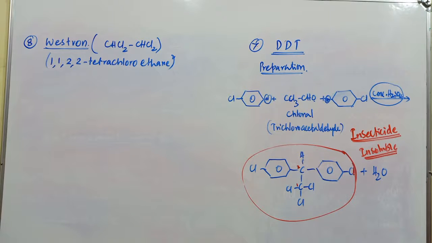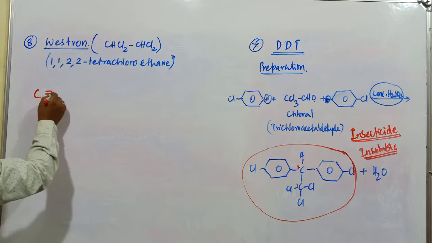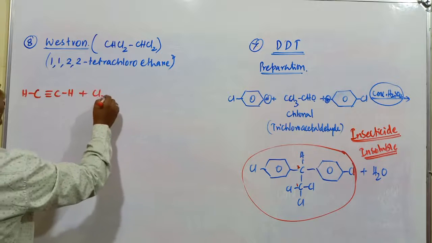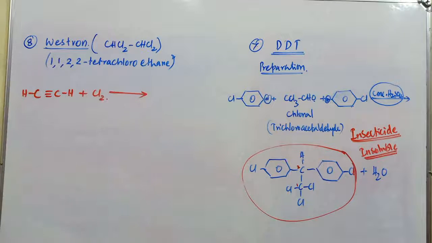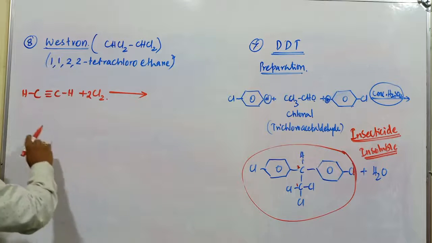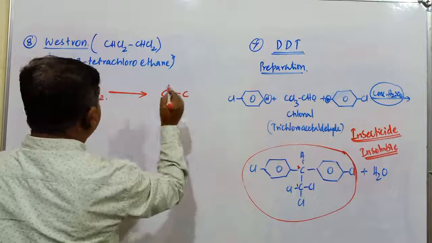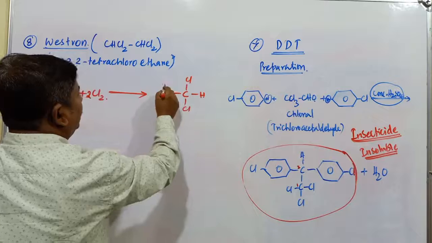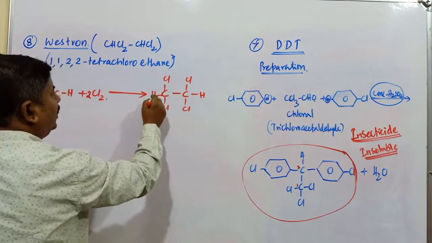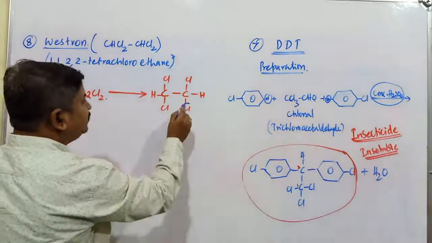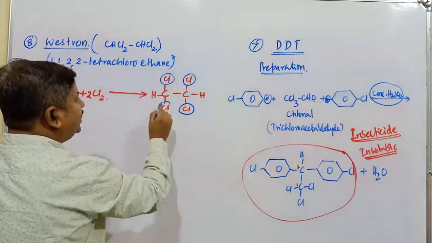How is it obtained? This compound is mainly produced from ethyne, C triple bond CH, HC≡CH. When this compound is treated with chlorine, 2 moles of chlorine, an addition reaction takes place. It is carbon, hydrogen, chlorine, chlorine and hydrogen. What's the IUPAC name of this compound? Totally how many chlorine atoms do we have? This is one, second, third, and the fourth one.